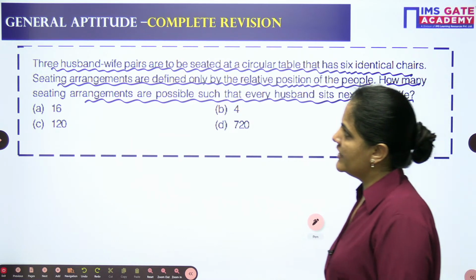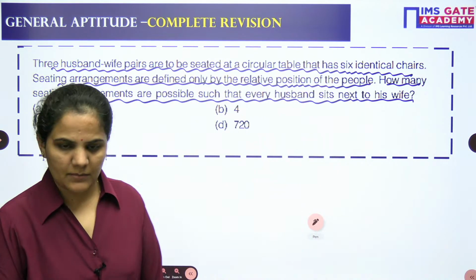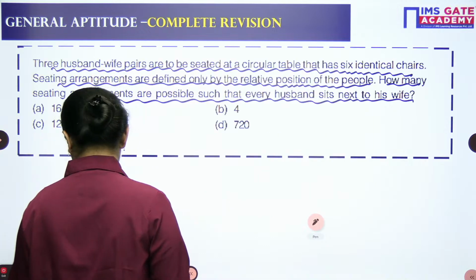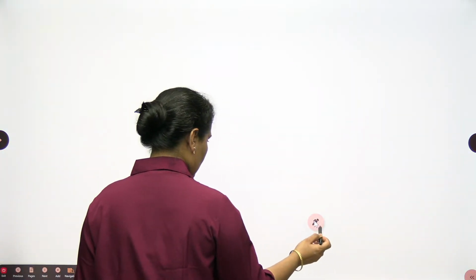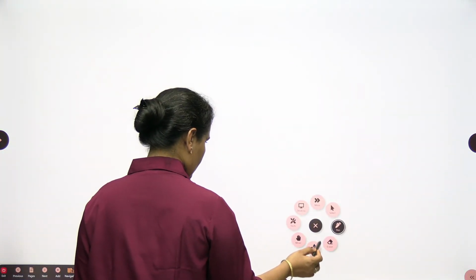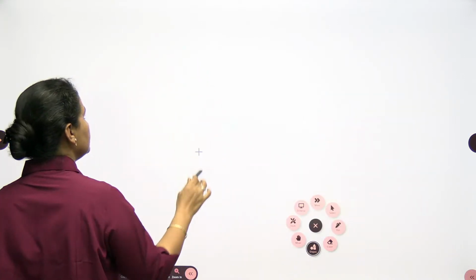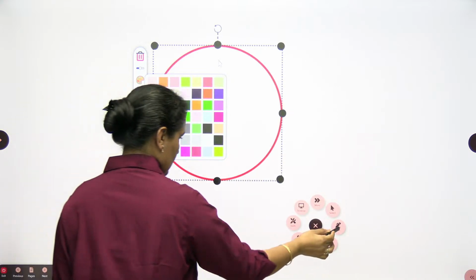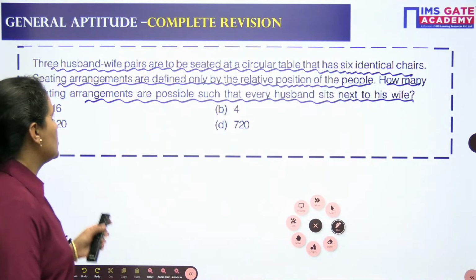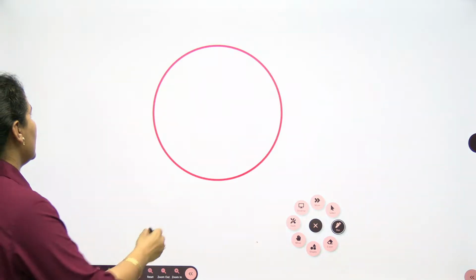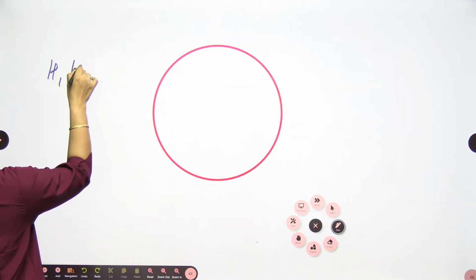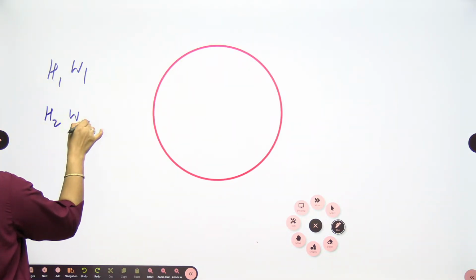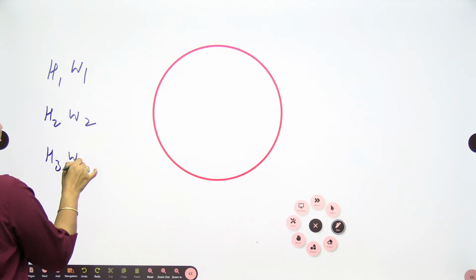Yes, so 3 husband-wife pairs, a very simple question from sitting arrangement. Let's approach it. A circular table is there, and we have 3 pairs of husband and wife, H1 W1, H2 W2 and H3 W3.